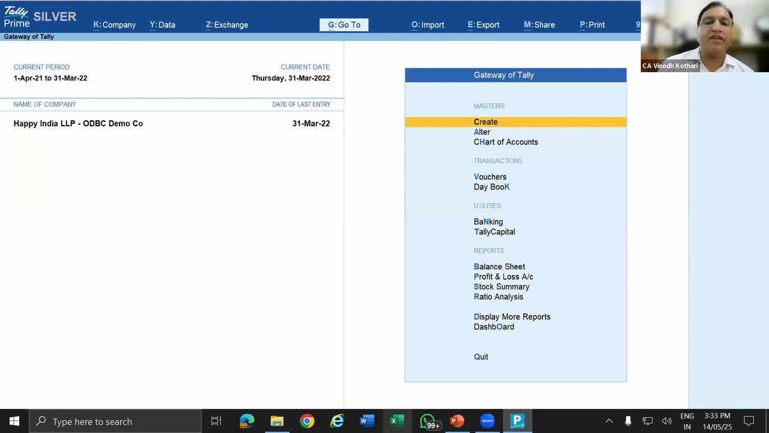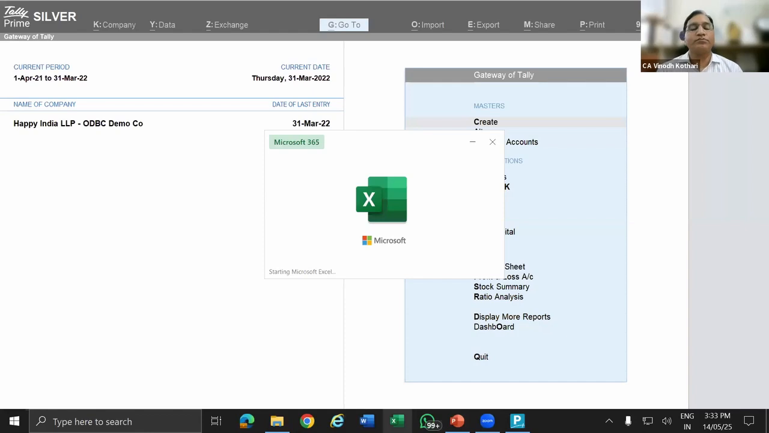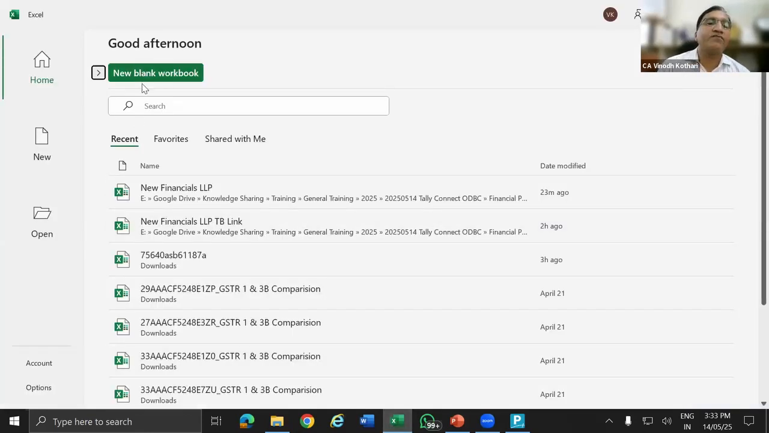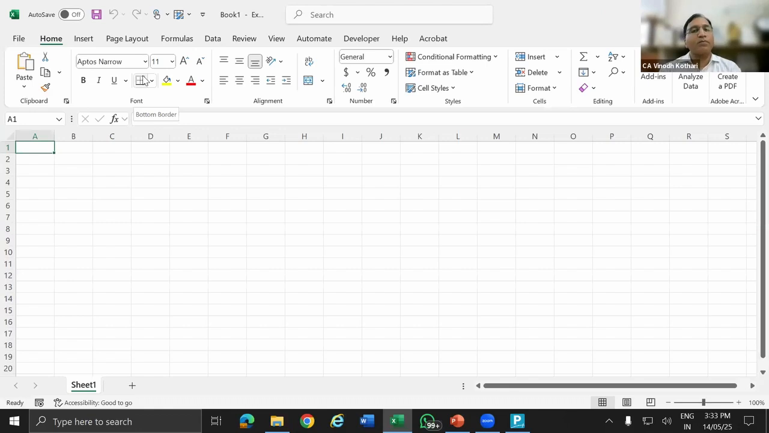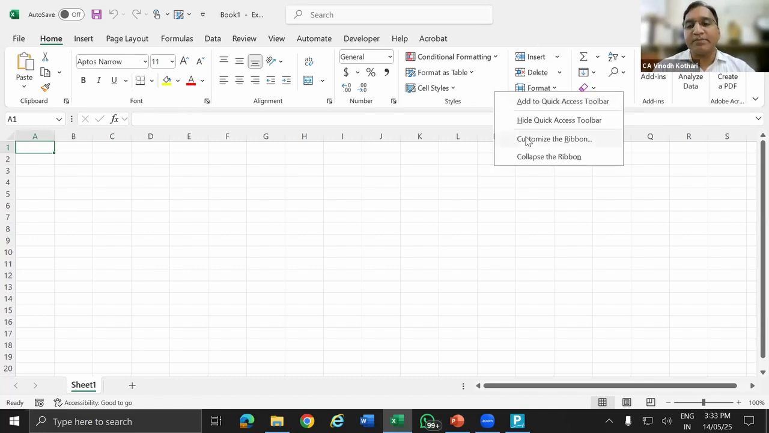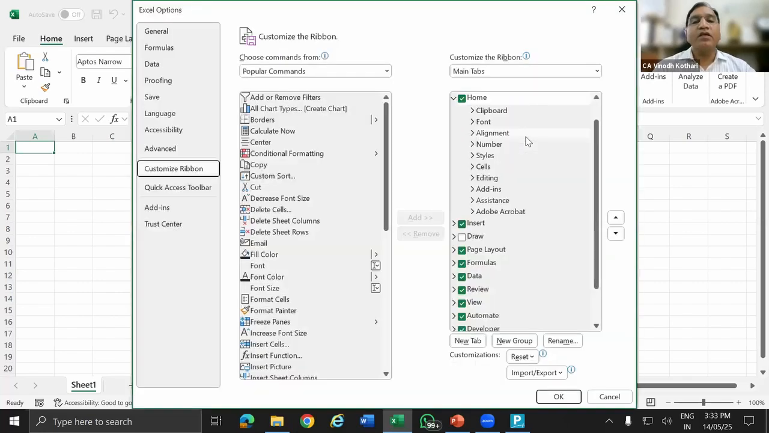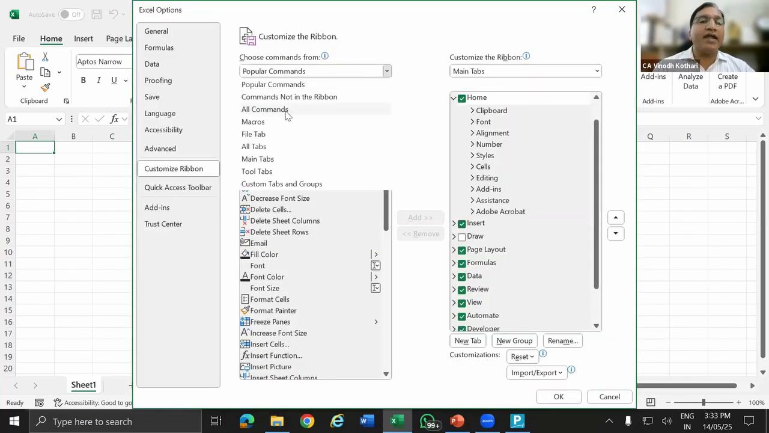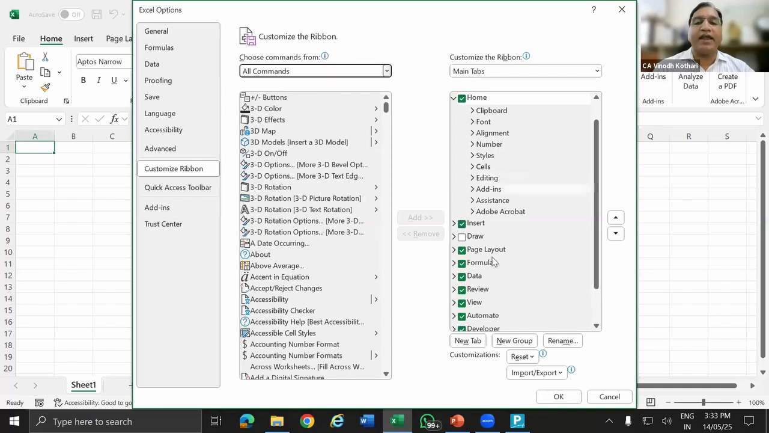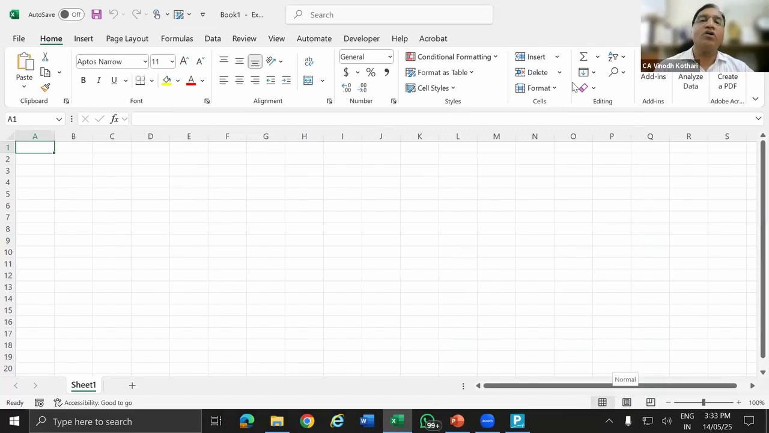Second part, go to Excel, select a blank workbook. You should have the Data tab. In case it is not available, just right click any blank place in the ribbon and customize the ribbon. Then select all commands, and here you will find Data and you can add it. On the right hand side, you can tick, untick. This is the data enabling option if it is not there in your system.